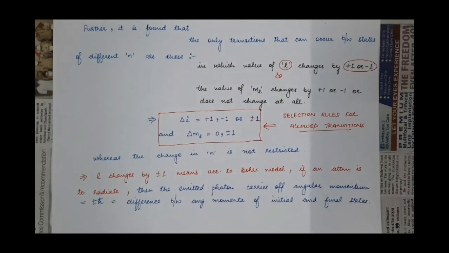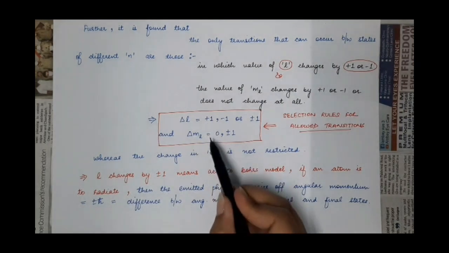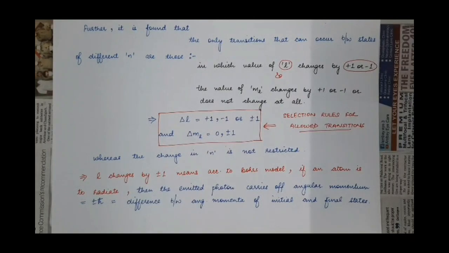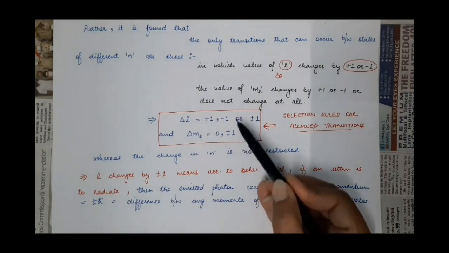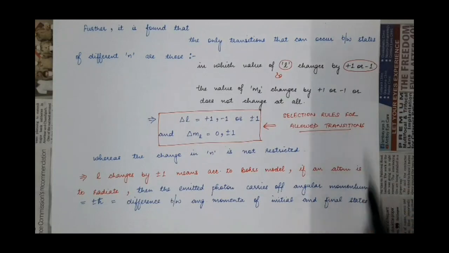Along with that, the integral should be non-zero, having some finite value. Along with that integral, these two conditions must be satisfied. Only those are allowed transitions. So allowed transitions are those which satisfy that the integral is non-zero and these two conditions. When all these three conditions are satisfied, then any transition will be allowed. So these two are known as selection rules for allowed transitions.